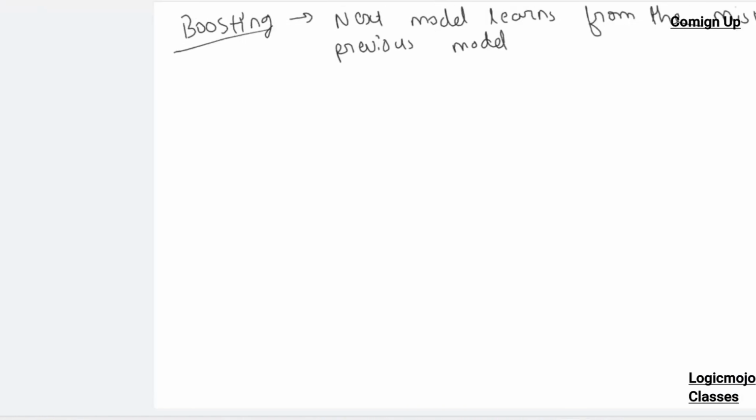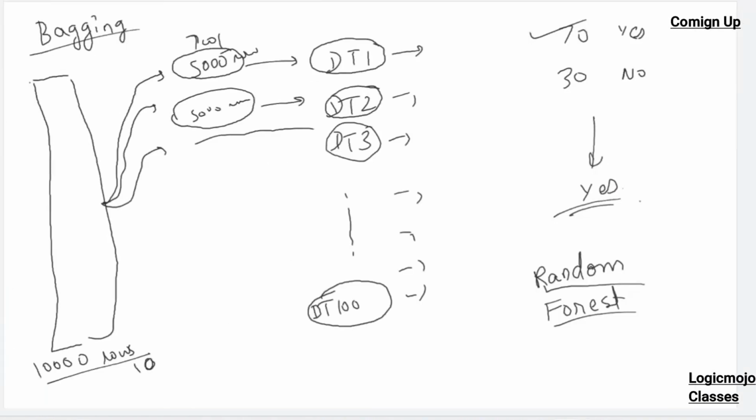So in bagging here, we saw that all of these models are independent of each other. Since all of them are independent, what you need to do is find out which model supports parallel processing. Second boosting algorithm, which is GBM.